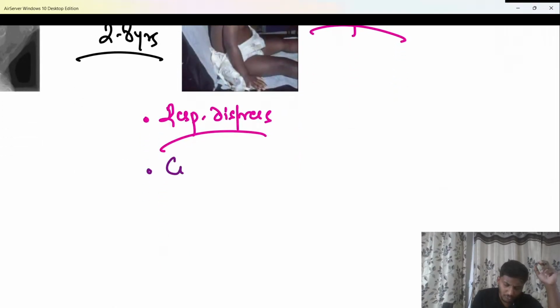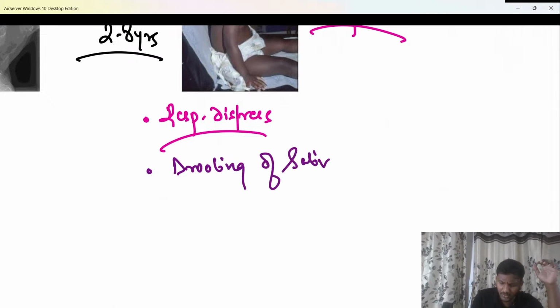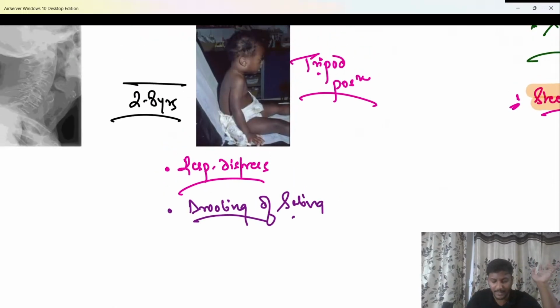It will be painful for the child even to swallow the saliva. Therefore, there is continuous drooling of saliva from the baby's mouth. The child does not even swallow the saliva because that causes a lot of pain. There is a continuous drooling of saliva from the baby's mouth. That has to be remembered. Okay? So do remember that.